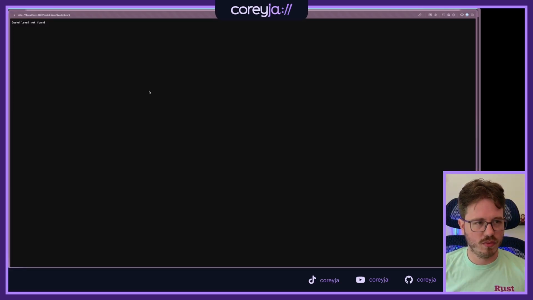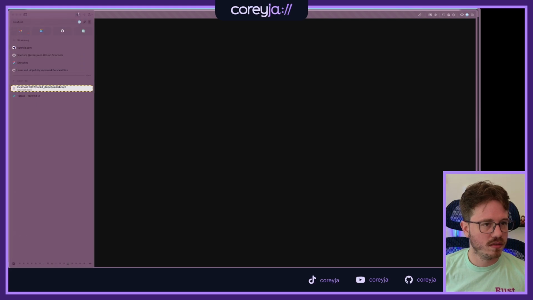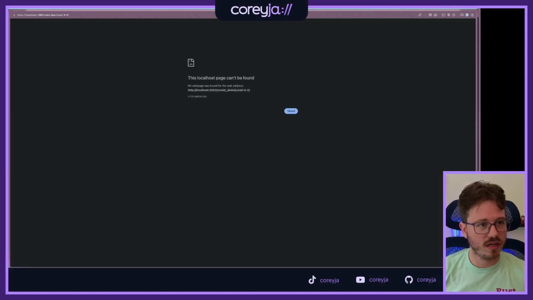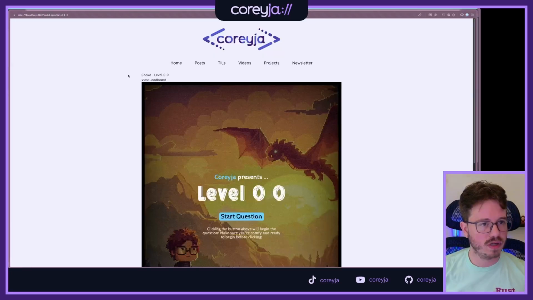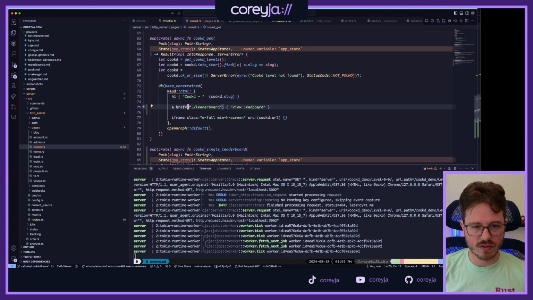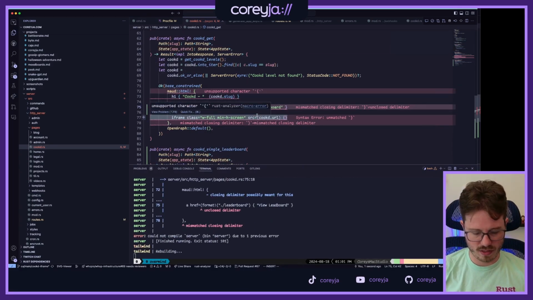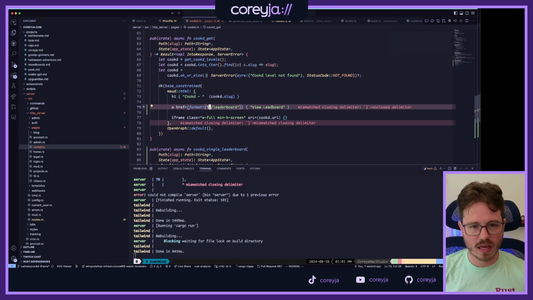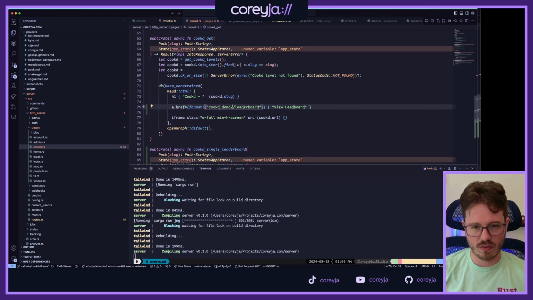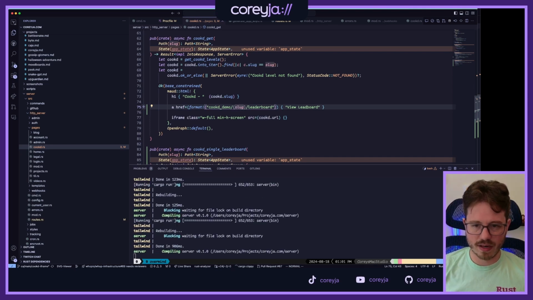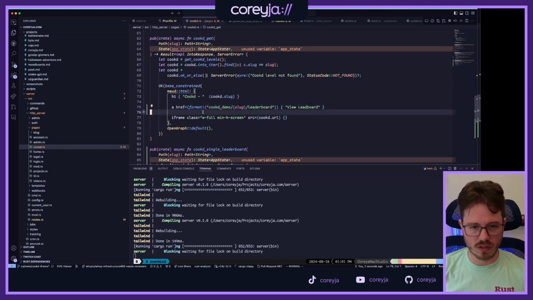Refresh. We can click view leaderboard and get cooked level not found. That's not what I expected. Leaderboard. Oh, because this doesn't have a slash at the end, and that's going to break it, and then it would work. Oh, interesting. Okay, so I do need to interpolate. I could switch up how all this works, but I'd rather not do that. Okay, so we need to format bang in a cooked demo. That's that thing, and then this is where the slug needs to be. So let's throw that in, and that should do what we're looking for.